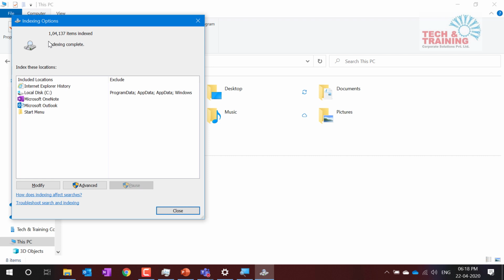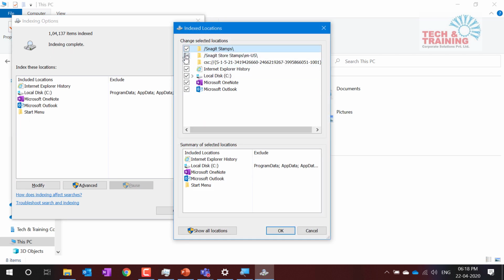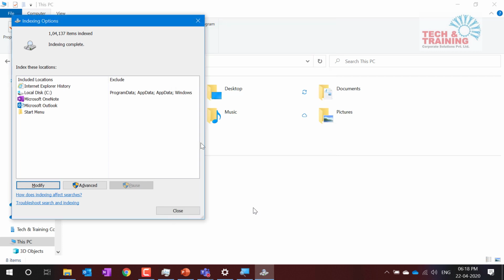Yeah. So how do we modify it? You click on indexing, go to modify and check all the options which are over here. Once you check all these options, click OK. The screen would say indexing speed has reduced due to user activity. That means since you're working on this system, the speed has reduced, but it will still let you work efficiently. It won't create any performance issues as said earlier. So once you click on indexing, it will start increasing this number. That means indexing has started. And like I said, you need to wait for 2 to 3 hours to get it completed.